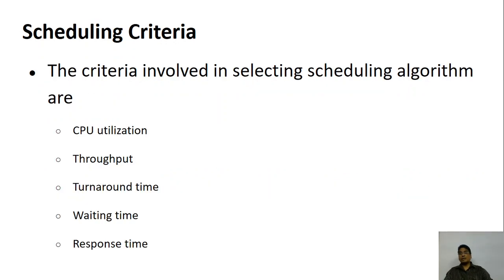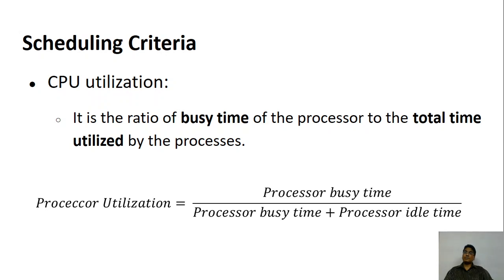It depends on the criteria. There are criteria involved in selecting the algorithms. And what are those criteria? They are CPU utilization, throughput, turnaround time, waiting time, and response time. Based on these, we go for the selection of the algorithm. So let's start with the first one, CPU utilization.